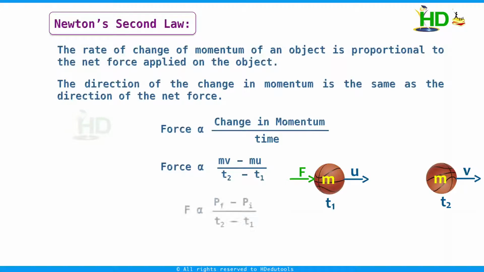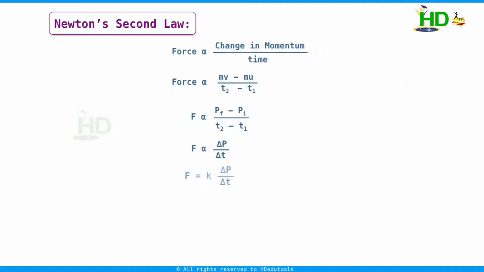That is, F proportional to Pf minus Pi by t2 minus t1, or we can write F proportional to delta P by delta t. Delta is an operator which is used to represent the change. Or we can write F is equal to K into delta P by delta t.